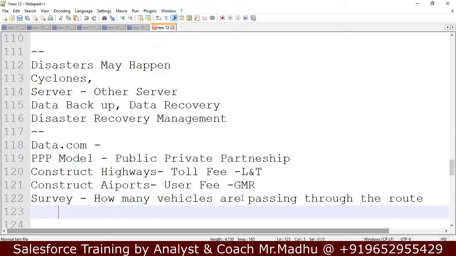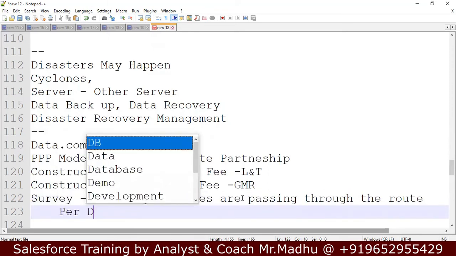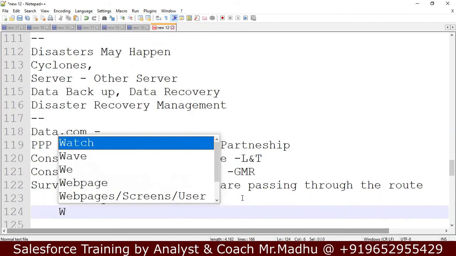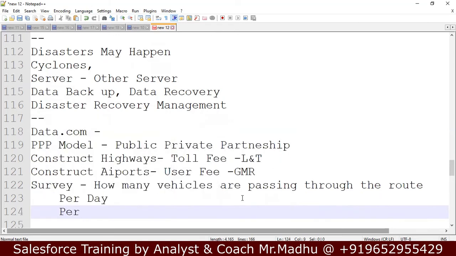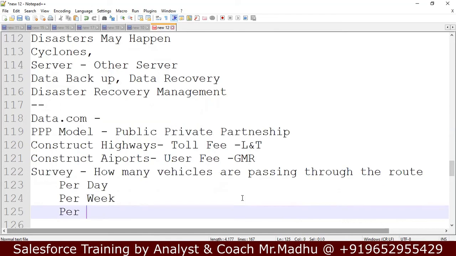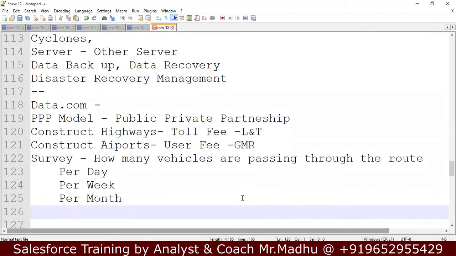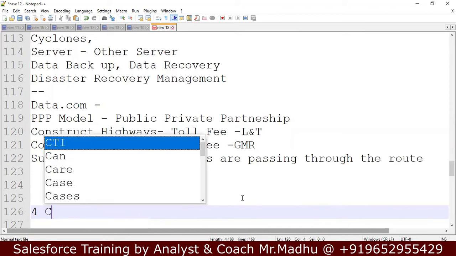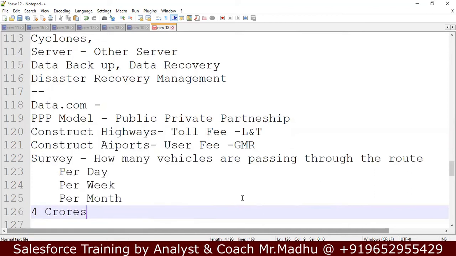They calculate per day how many vehicles are passing, per week how many vehicles are passing, per month how many vehicles are passing on average. They do the survey for 2-3 months. Then they gather all the data. They will check if we invest in constructing highways, it comes around 4 crores per kilometer.